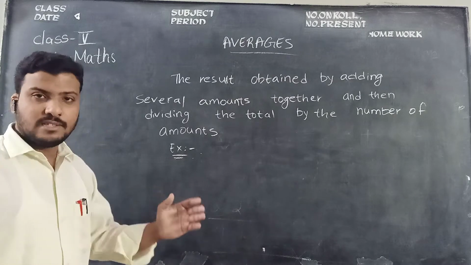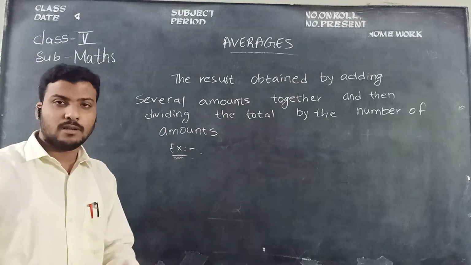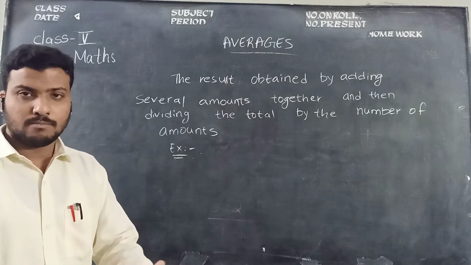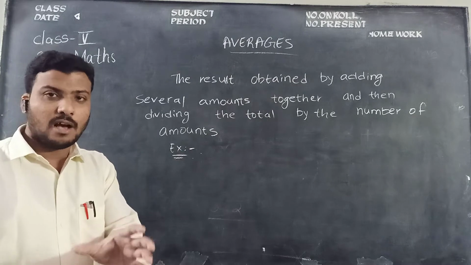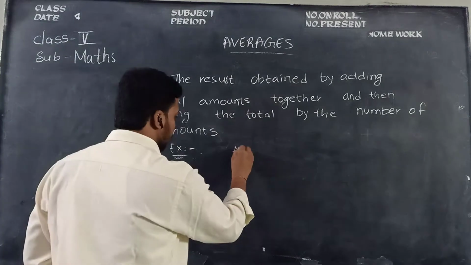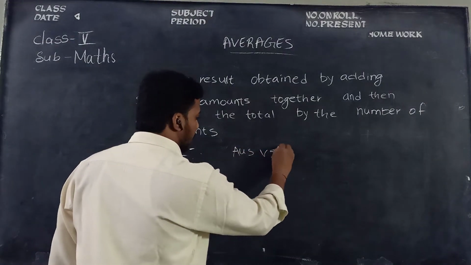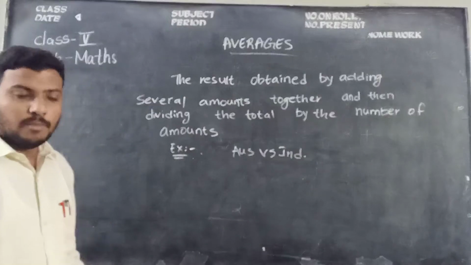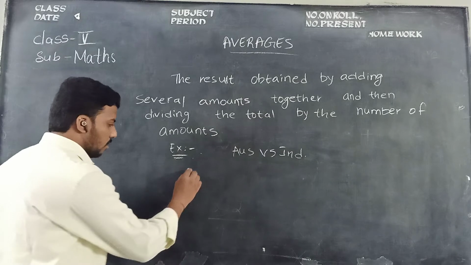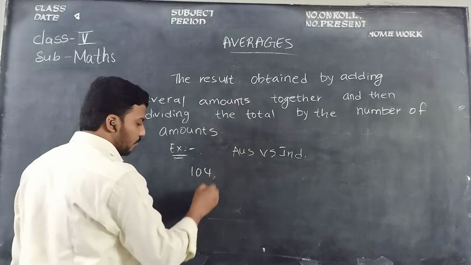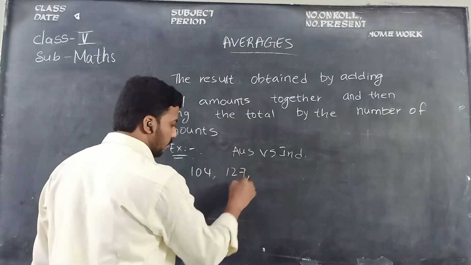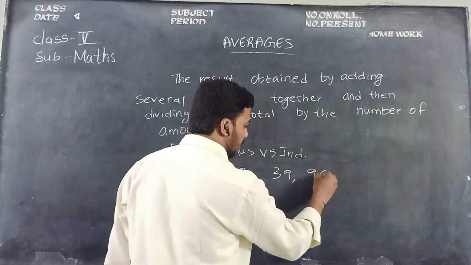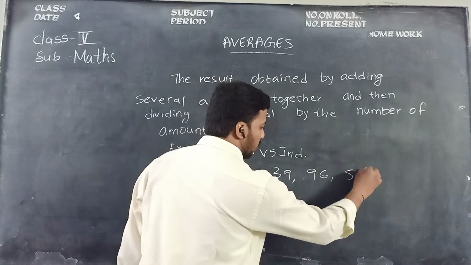In a series, meaning matches going on in a repeating manner, in the Australia versus India series, Sachin Tendulkar made scores like this: 104, 127, 39, 96 and 54, children.